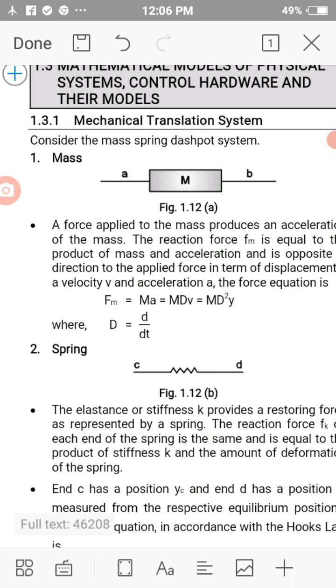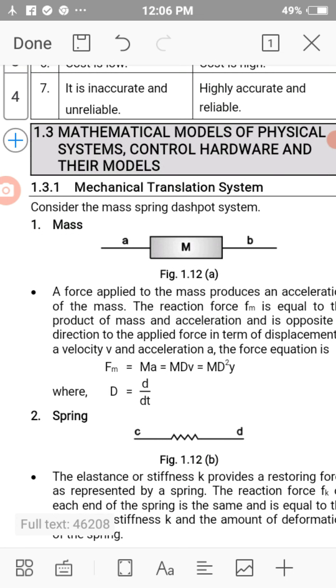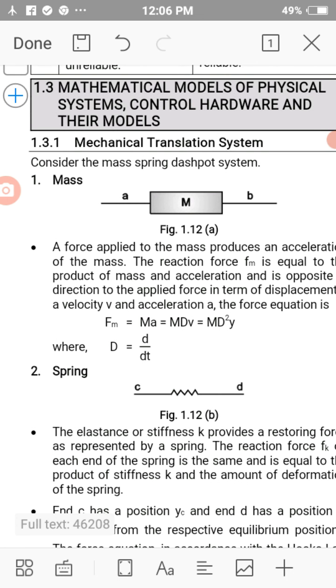And after this mathematical modeling and application of differential equations, we will find out its Laplace transform. Laplace transform will show whether this system is stable or not, whether there is application of the system in real life or not, and once it is proved on paper, then we try to implement it physically.